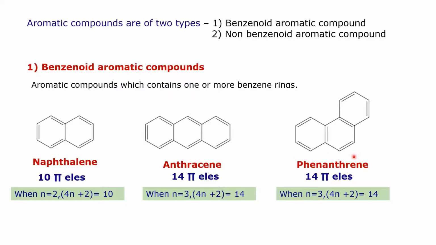In case of phenanthrene, there are 14 pi electrons, and when n is equal to 3, 4n plus 2 is equal to 14. Phenanthrene contains 14 pi electrons, therefore it is an aromatic compound. Thus, compounds which contain a benzene ring are benzenoid aromatic compounds, and they obey Huckel's rule of aromaticity.